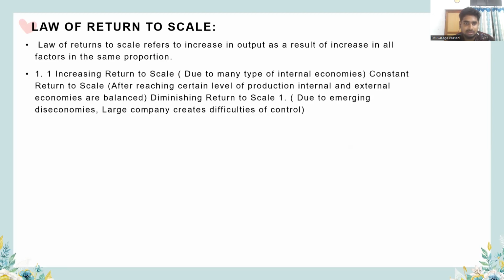First, increasing return to scale, due to many types of internal economies. Then constant return to scale: after reaching a certain level of production, internal and external economies are balanced, and that is constant return to scale. At last, diminishing return to scale, due to emerging diseconomies: a large company creates difficulties of control, which leads to diminishing return to scale.